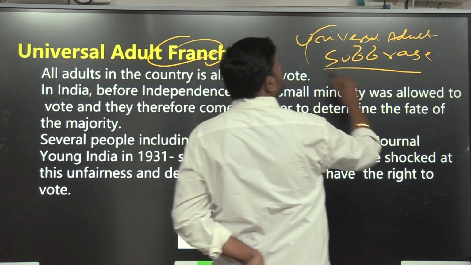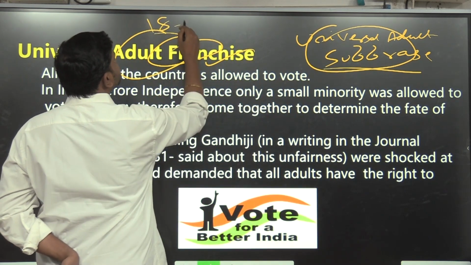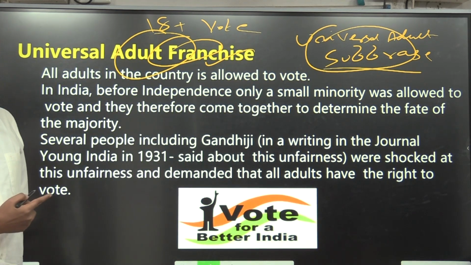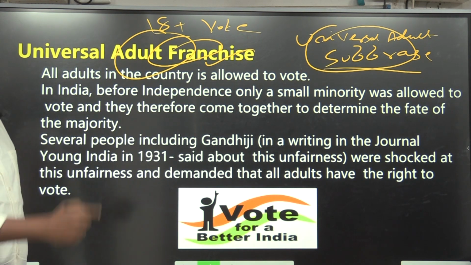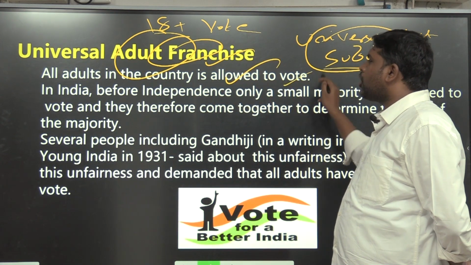This is with respect to no discrimination against women. This is with respect to the 18 plus vote. The meaning is very important: universal adult suffrage, universal adult franchise. Vote for a better India. All adults in the country are allowed to vote.